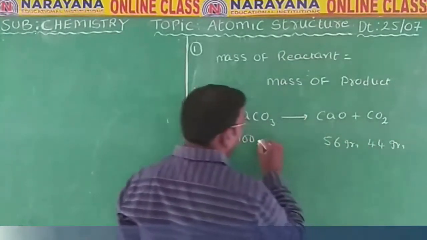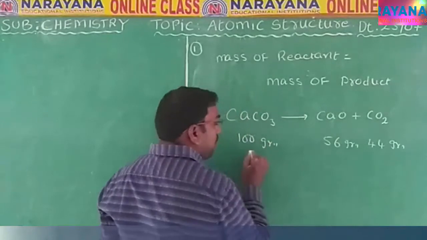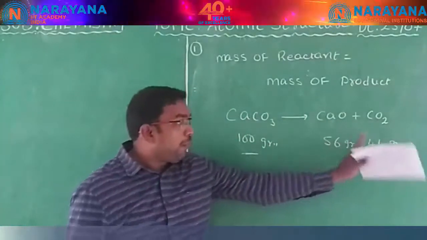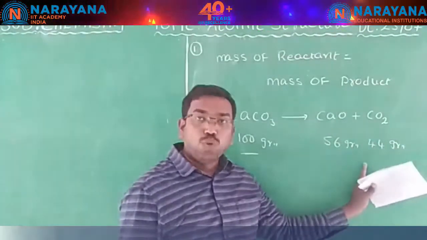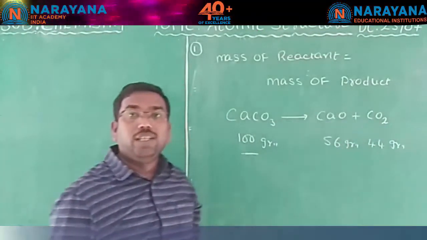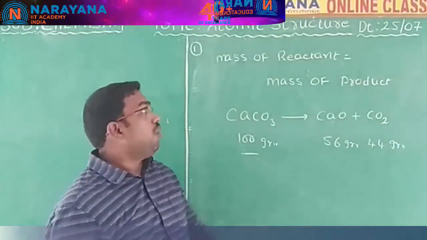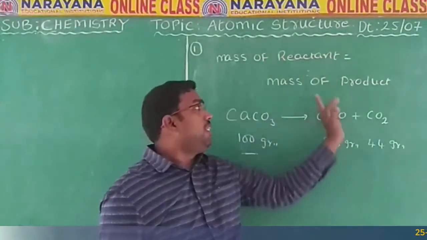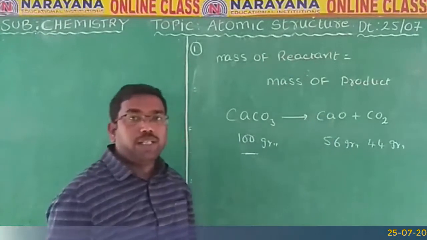So what is the mass of the reactant? 100 grams. The mass of the product is the sum of these two, that is again 100 grams. So according to the law of conservation of mass, the mass of reactant is equal to the mass of product.